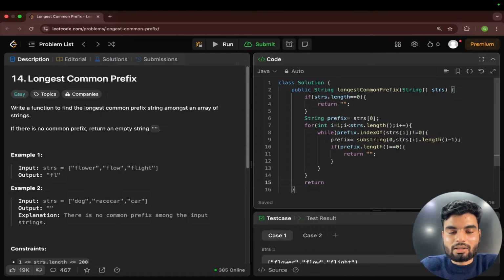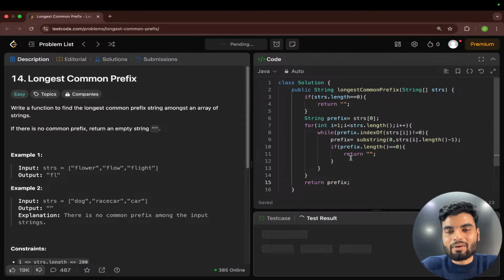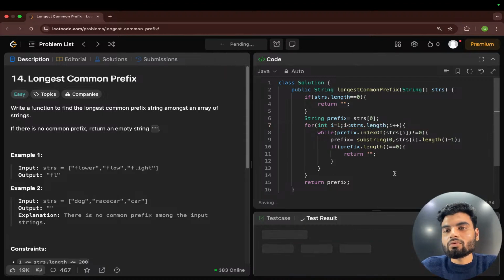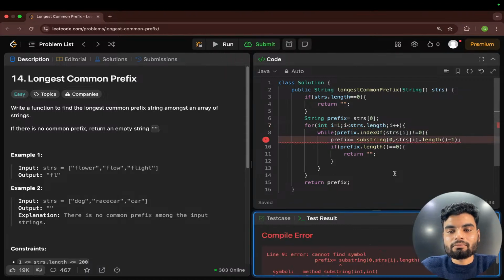Return what? We'll return the prefix. Okay. So I hope those who are watching from the start have a complete understanding of it. What happened? Oh, strs is an array, not a string. So cool. Now here